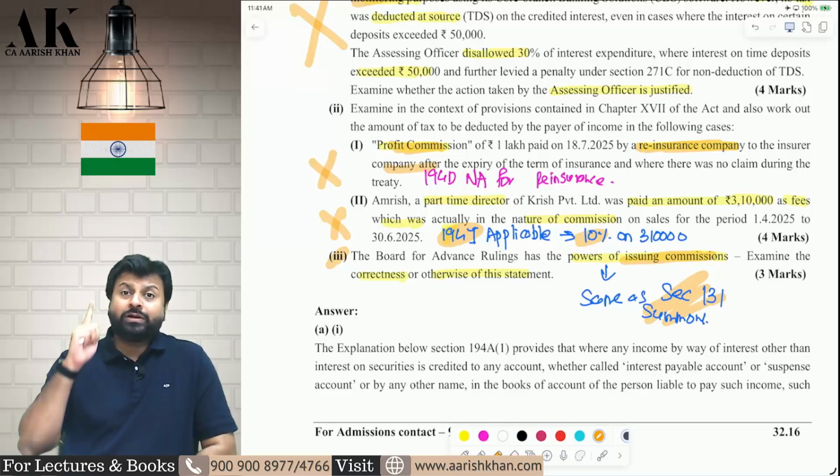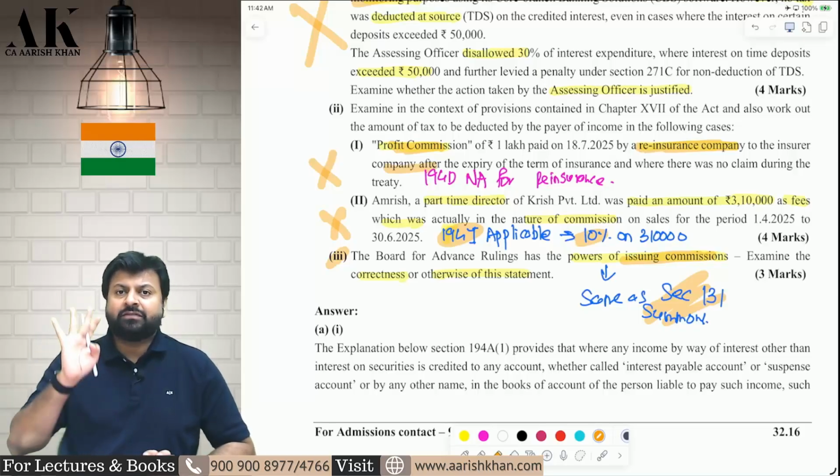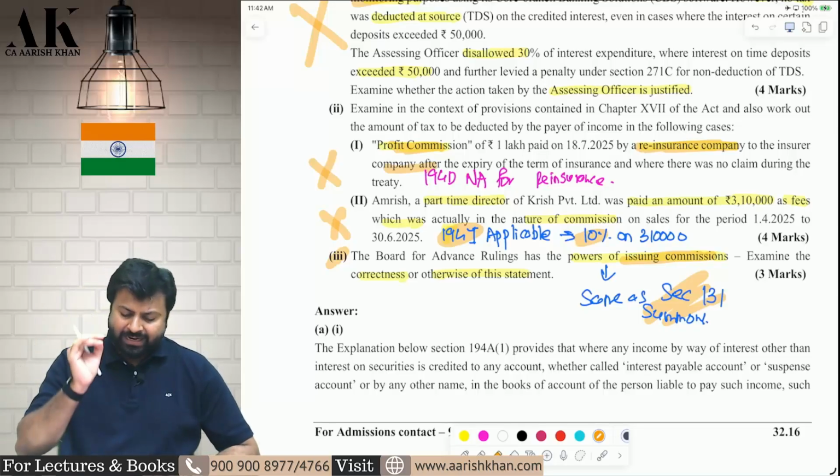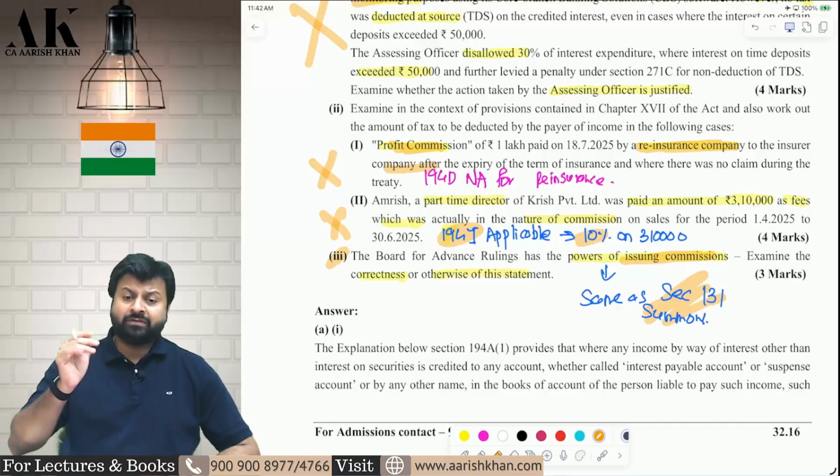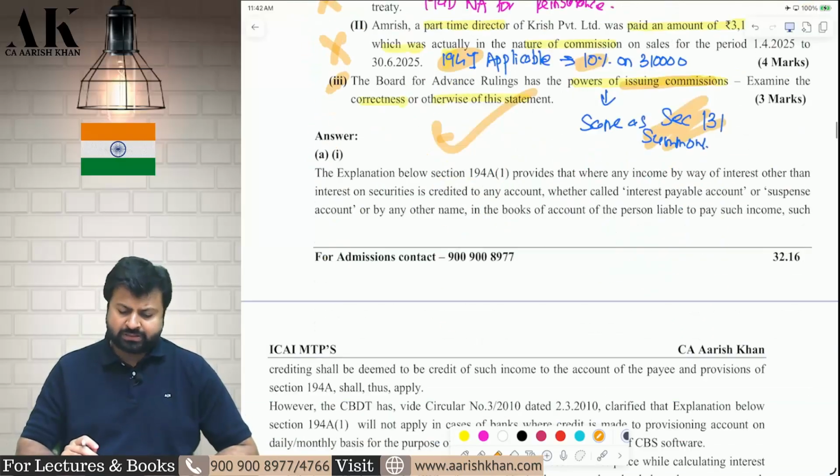First, power of discovery and inspection. Second, power to enforce attendance. Third, power to compel production of books of accounts. And fourth, power to issue commissions. These are the 4 powers given to the income tax authority under section 131, which are given to the board for advance ruling also. I hope it is clear to all of you.